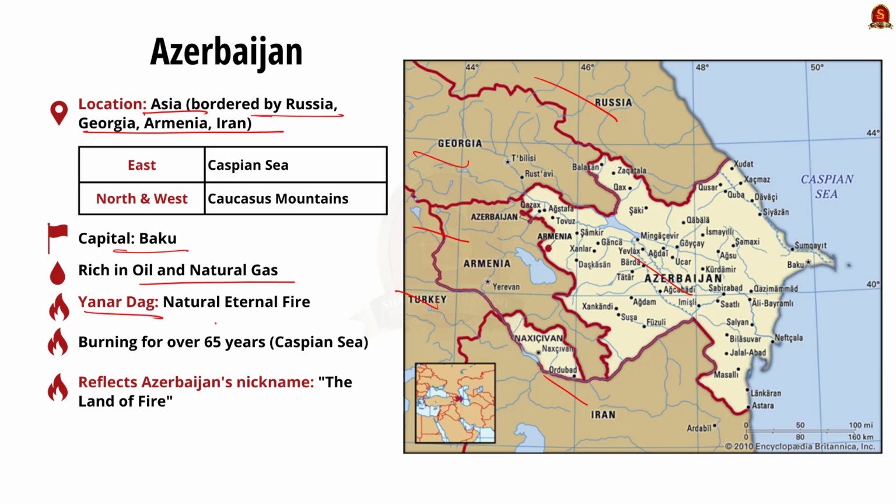This place has a natural eternal fire fueled by seeping natural gases. It has been burning for over 65 years along the Caspian Sea. This unique phenomenon aligns with Azerbaijan's nickname, the Land of Fire. Now moving on to Armenia.